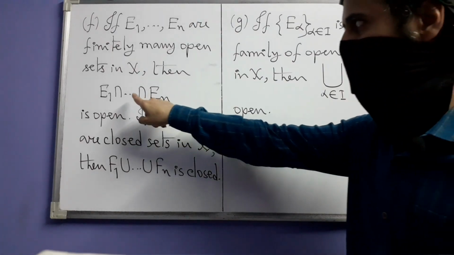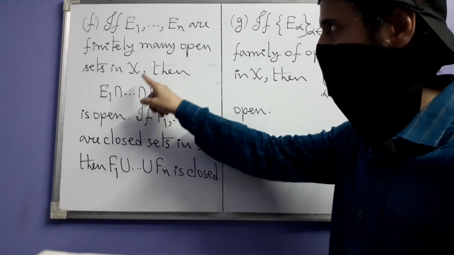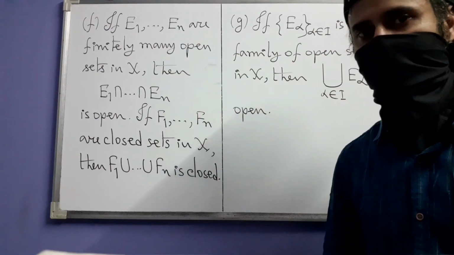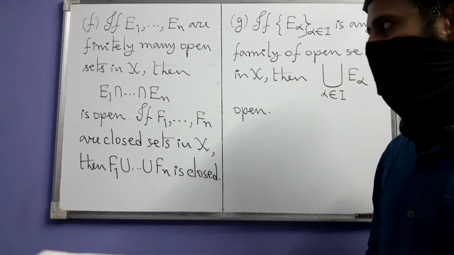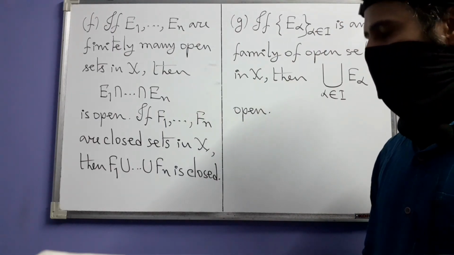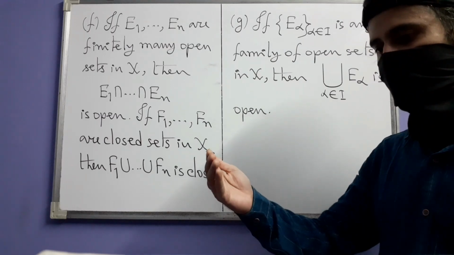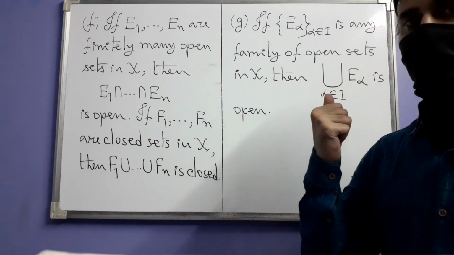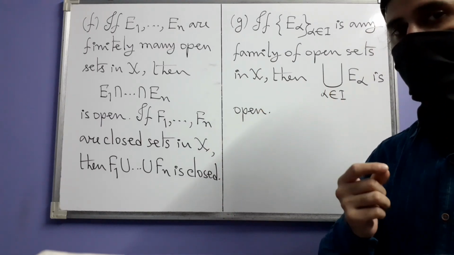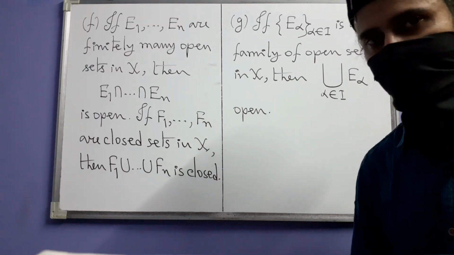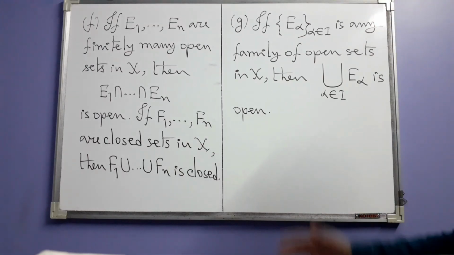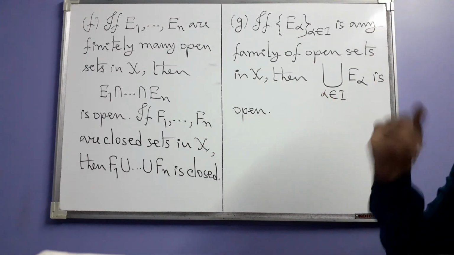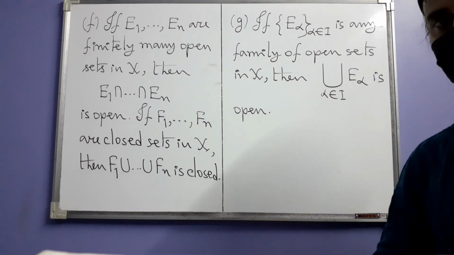However, when you consider intersection, then only finitely many open sets are considered, because there are cases where you can take an infinite family of open sets, but their intersection is not open. Okay, but anyway, this is what we have about arbitrary family of open sets.